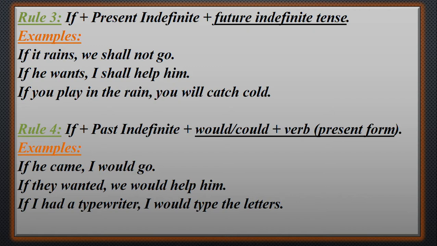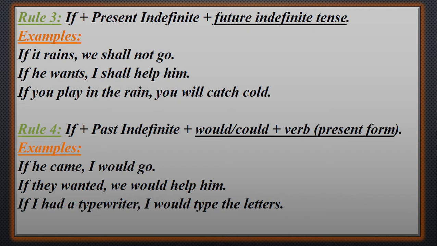Another conditional sentence you see: if plus past indefinite plus would or could plus verb present form. Examples you see: if he came, this is the past form, then I would go. Past indefinite, then you have to use would or could, then verb present form, go. If they wanted, if plus past indefinite, we would help him or we would help them, like this. If I had a typewriter, I would type the letters.